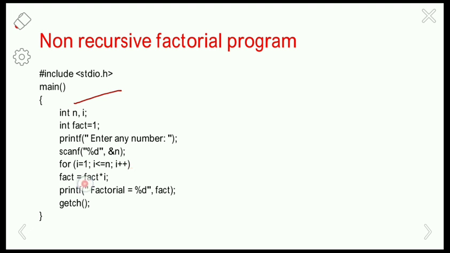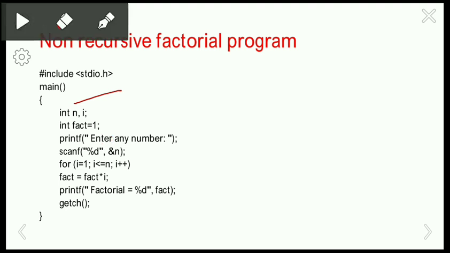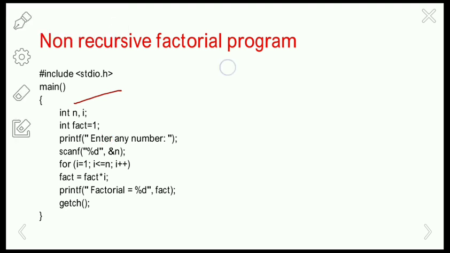So i equals 1 and the entered number is 3. So 1 is less than or equal to 3, which is true, and the condition is true here. So it will execute this particular statement, fact equals fact into i. Given that fact is 1 already, it will take fact equals 1 into 1.